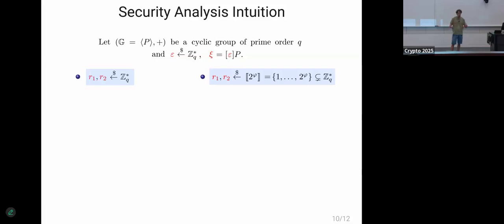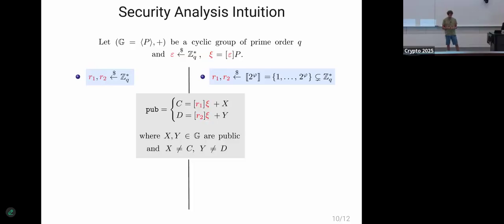And then consider these two cases: when you have two secret coins, R1 and R2, sampled from the full range, and when you sample these two secrets from a bounded range of Zq star. And let's suppose just for a moment that this is the public view. This form, of course, in our construction is something more complex, but this is enough to understand the security idea.